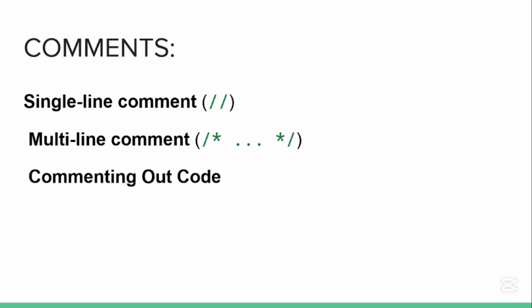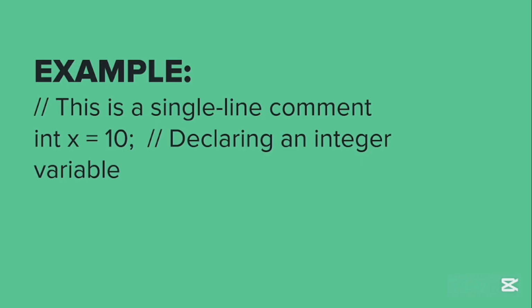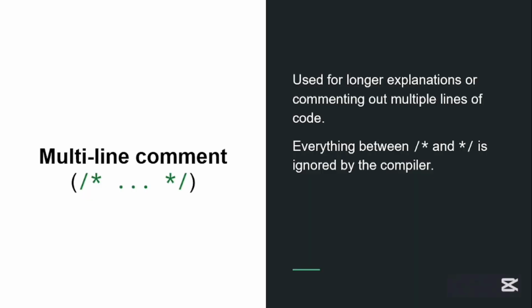There are two major types of comments: single-line comments and multi-line comments. A single-line comment starts with a double slash and is used for short notes. An example of a single-line comment in C++ starts with a double slash, and then it comments out the line. The other type is the multi-line comment, which starts with slash-star and ends with star-slash. It can span multiple lines.